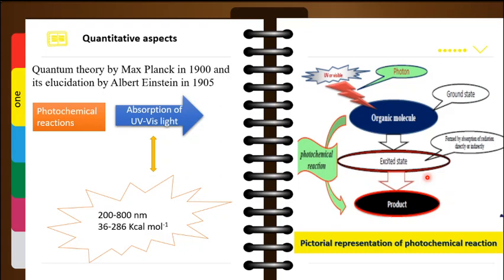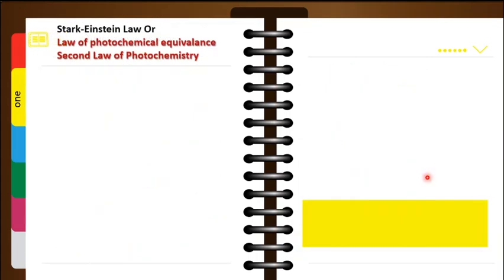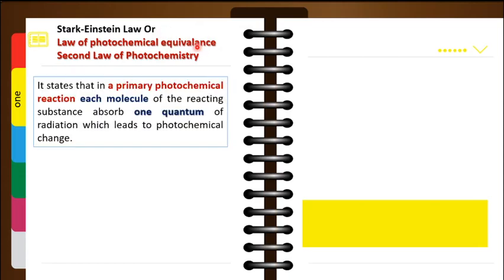is being quantitatively studied, and is reflected in the form of the second law of photochemistry, referred to as the Stark-Einstein law. The law is also known as the law of photochemical equivalence. The keyword to be kept in mind is equivalence here. We know that equivalence refers to the sign of equality. So here you will notice that the statement is very clear. In a primary photochemical reaction, each molecule of the reacting substance absorbs one quantum of radiation, which leads to the photochemical change. Now here the words to be kept in mind are primary photochemical reaction.